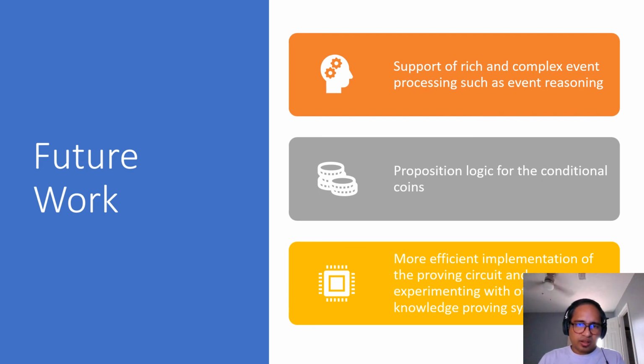Since our protocols are proving system agnostic, it is straightforward to adapt the transaction protocols to other zero-knowledge proving systems to eliminate this limitation, like Bulletproofs. In addition, further optimization of the proving system could be realized, for instance, using a dedicated zero-knowledge proof system scheme. To summarize, the future work can be support of rich complex event processing such as event reasoning, propositional logic for conditional coin, and more efficient implementation of the proving circuit and experimenting with zero-knowledge proving systems like Bulletproofs.